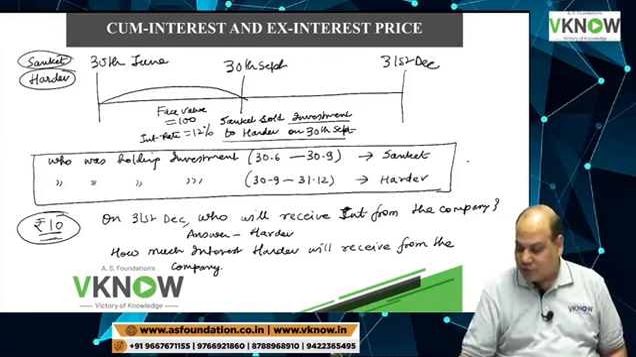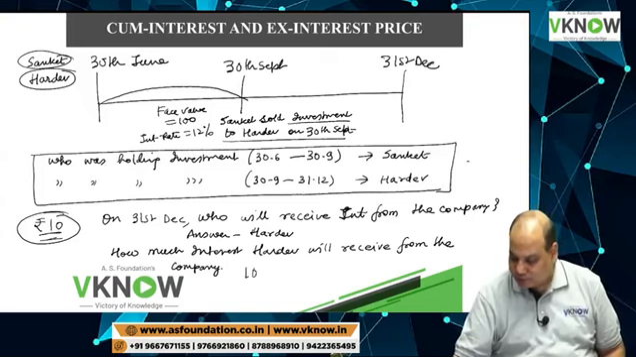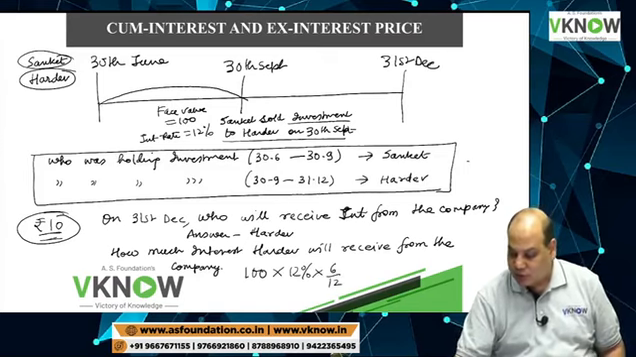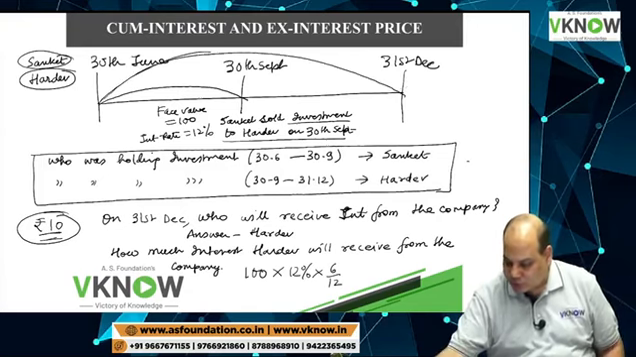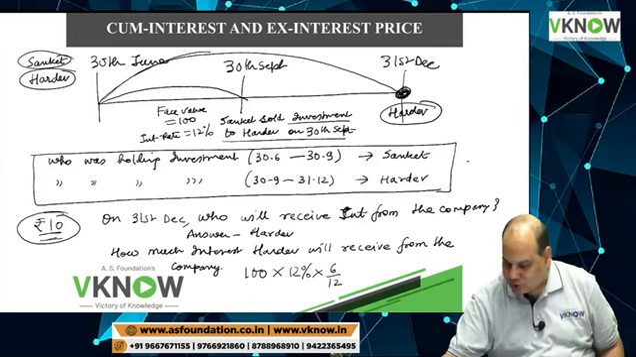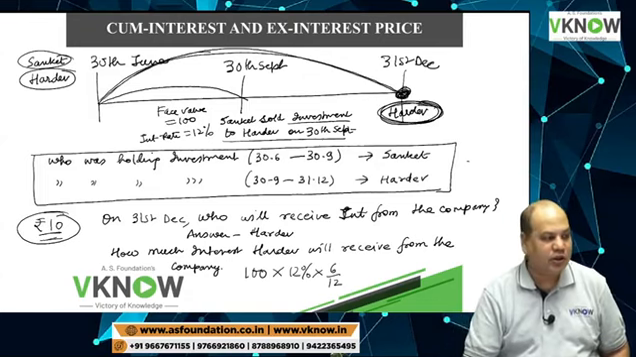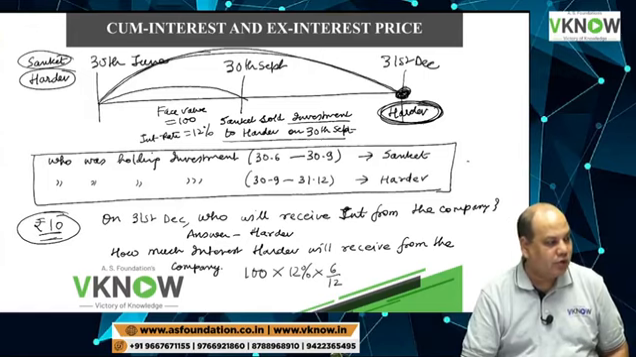The answer is 6 rupees. 100 into 12% into 6 by 12. You are right, he will receive interest for 6 months. The person who is the debenture holder on this date, Hardev, is the debenture holder on this date. The company will pay interest for 6 months to the person whose name appears in the register of debenture holders.